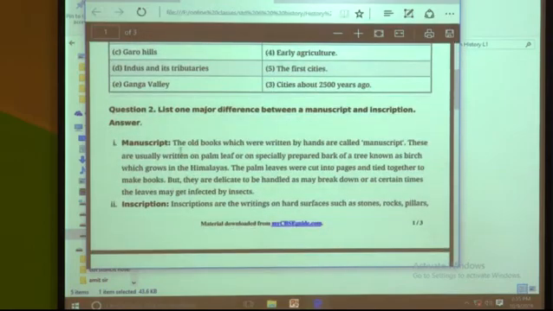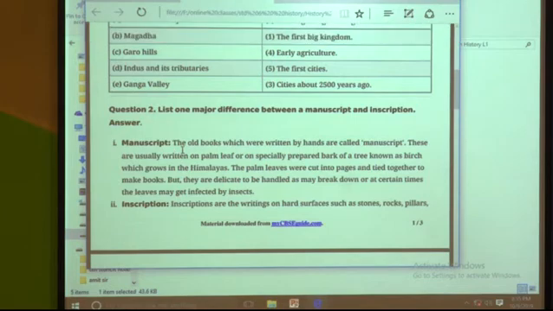Now the next questions, we are just going to discuss these answers. Afterwards you are going to write. Now we will just see the questions and the answers. One is, list one important difference between a manuscript and an inscription. So manuscript and inscription, what is the important difference between them?